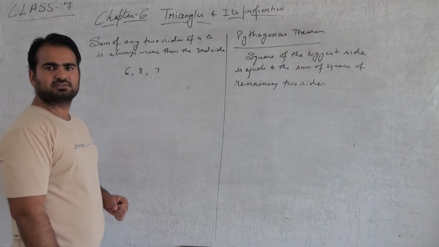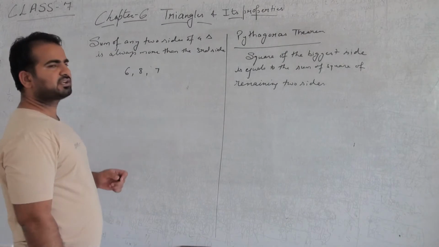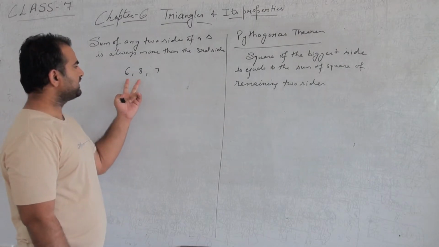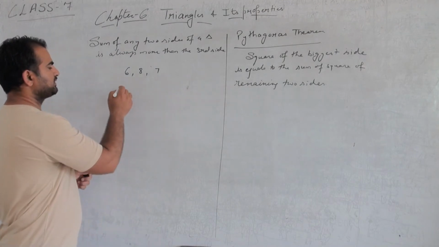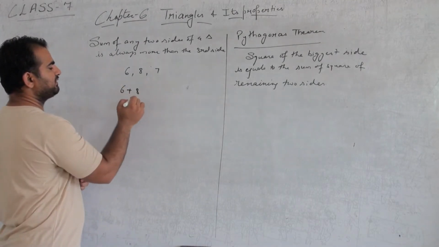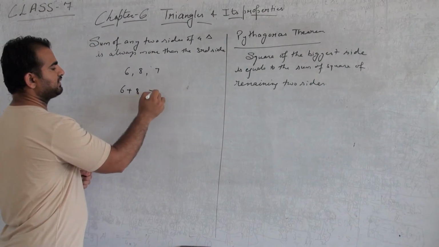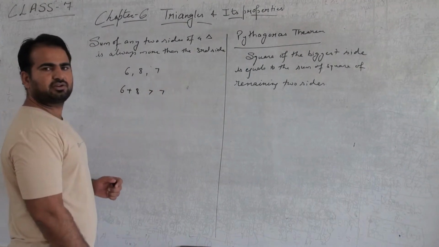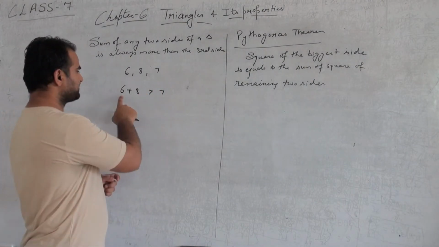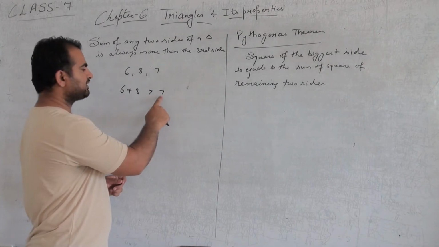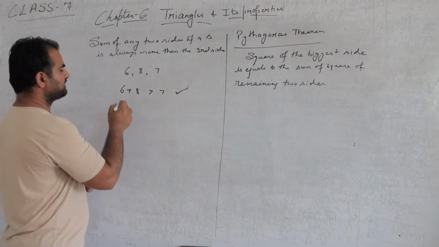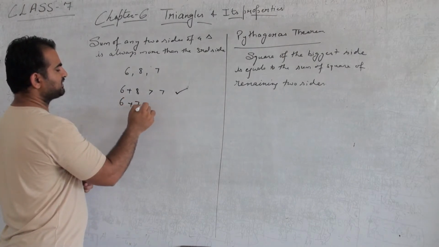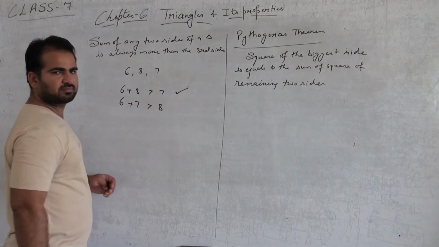6, 8 and 7. So what we have to check is that the sum of any two sides is always bigger than the third. So first of all, 6 plus 8 is greater than 7. Is it true or not? 6 plus 8 is 14. 14 is always greater than 7. Yes, it's true.